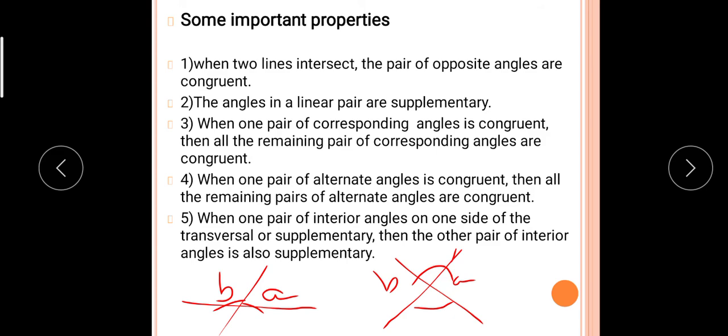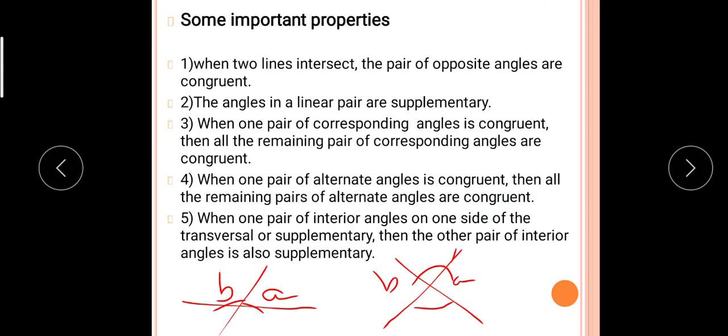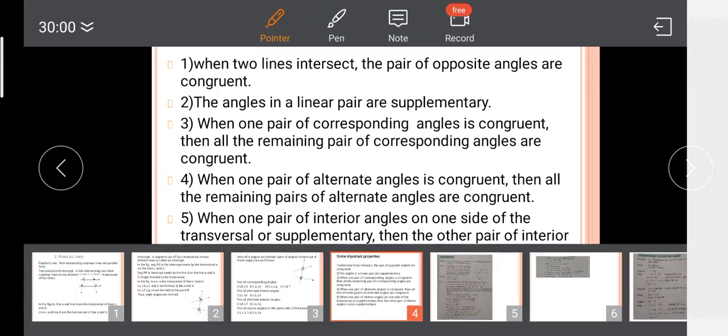Opposite angles are congruent and linear pair angles are supplementary. Supplementary means their addition is 180. Congruent means they are of equal measure. Okay, students, all these points you have to remember. You have to write them in your notebook.